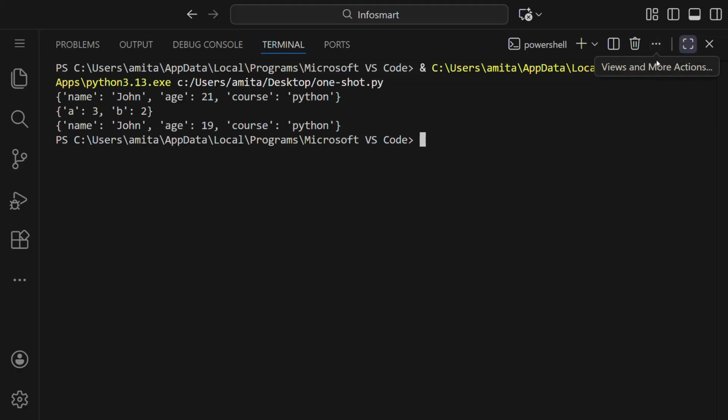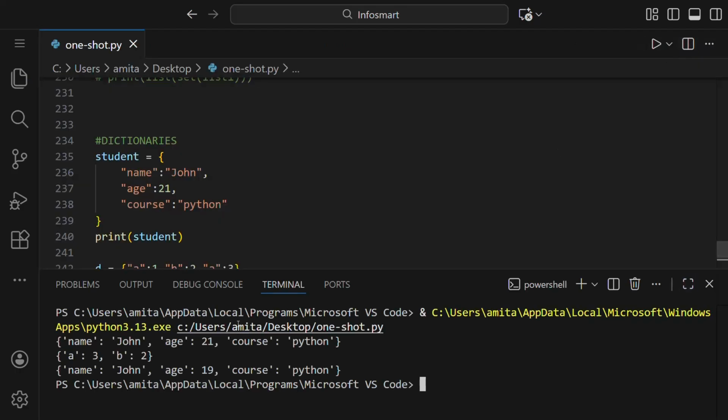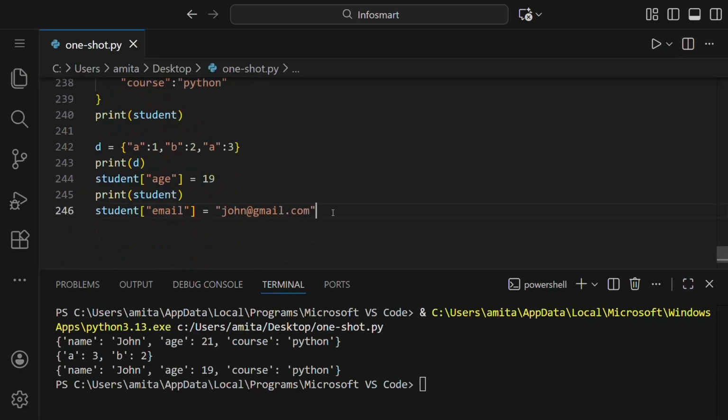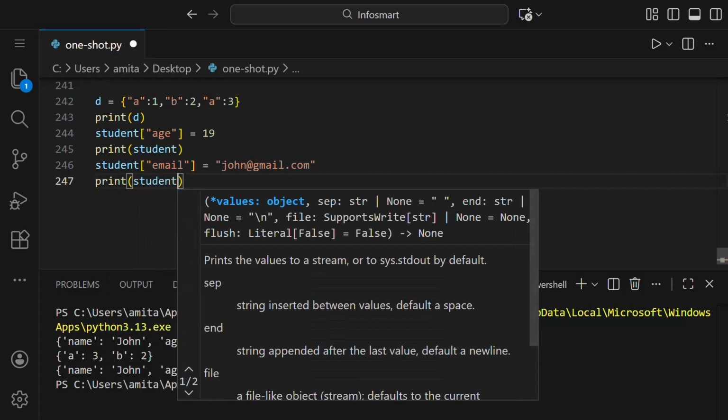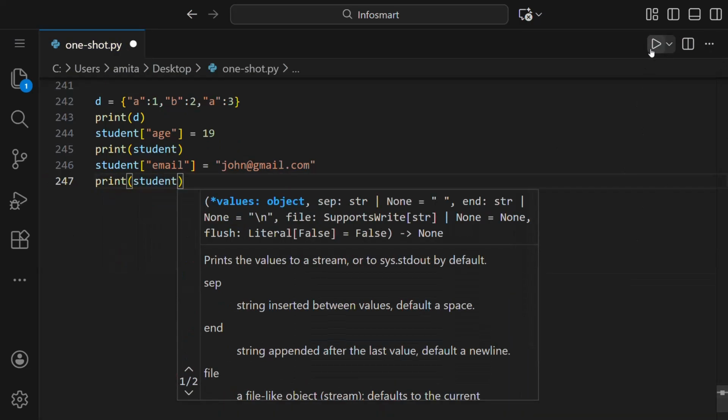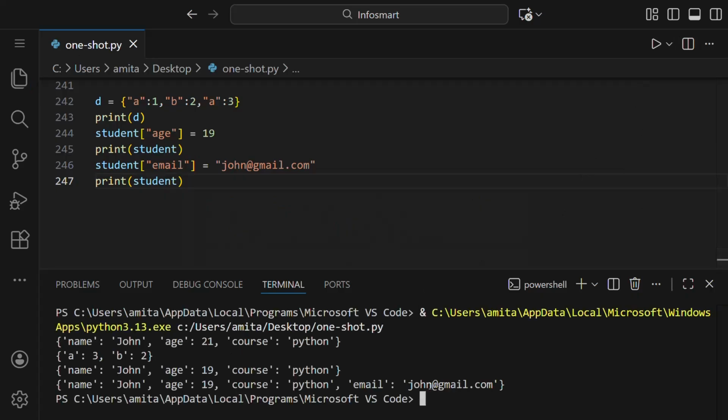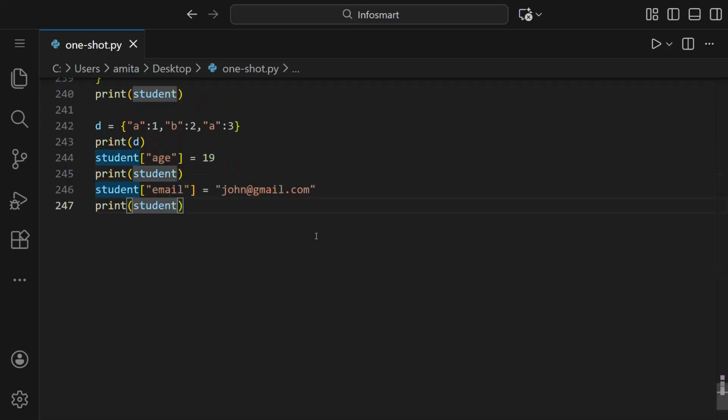If we run this, we haven't printed the dictionary. So let us print our student again. Let us run this, and you can see this key value pair, email and the value of the email, got added in our dictionary.